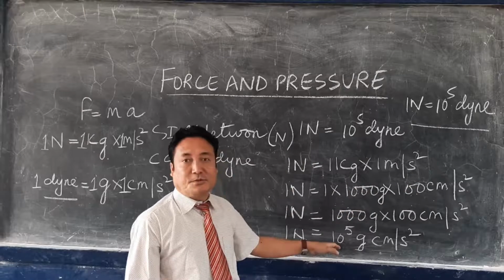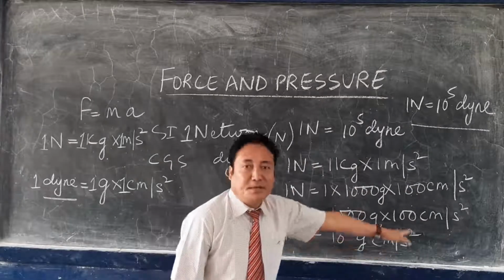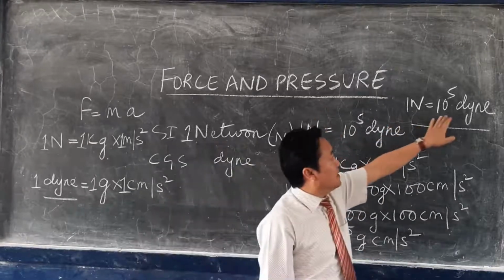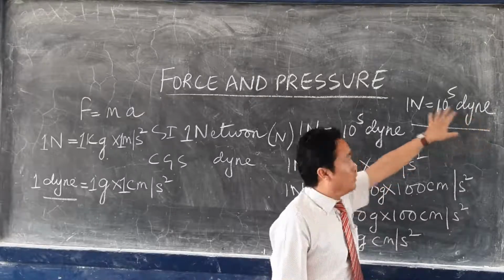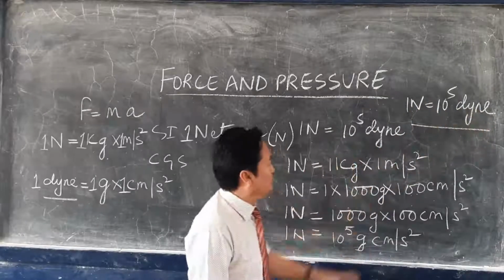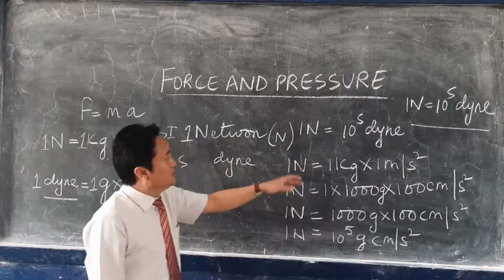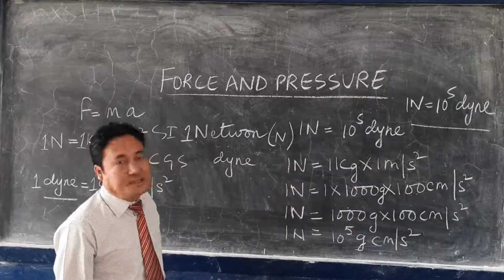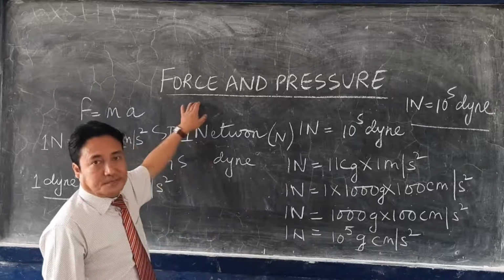Finally this will come as 10 to the power of 5 gram centimeter per second square, which is equivalent to 10 to the power of 5 dyne. So 1 Newton equals 10 to the power of 5 dyne. So this is the relation between the CGS and SI unit of force.